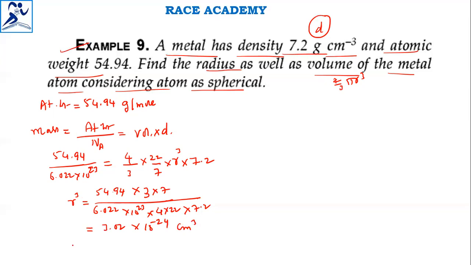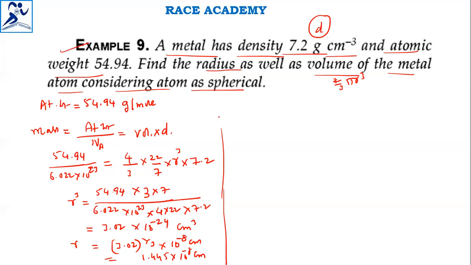Upon cube root of 3.02, 3.02 whole power 1/3, and 10 power minus 24 cube root is 10 power minus 8 centimeters. After simplification, the cube root answer will come 1.445 into 10 power minus 8 centimeters. That means angstrom units. That is the radius of the atom.